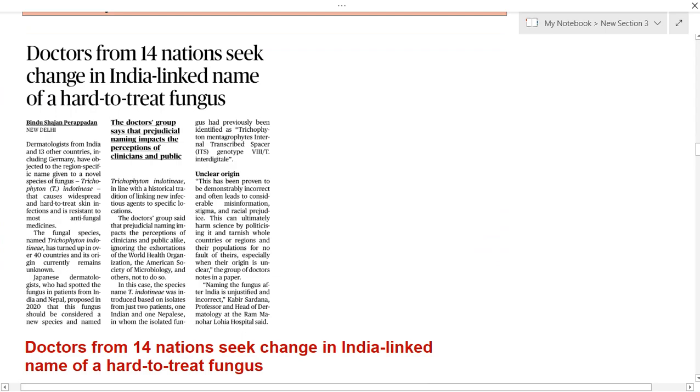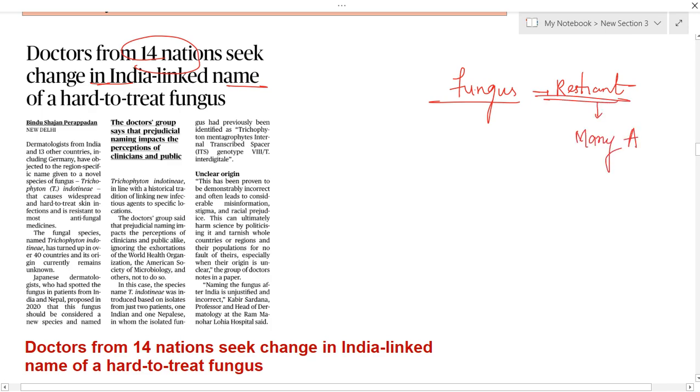Okay, now let us see the next topic. It is about doctors from 14 nations seeking change in India-linked name of hard to treat fungus. So this article is talking about one fungus, and the fungus is resistant to many antifungal drugs. It is resistant to many antifungal drugs, and it is spreading skin disease.